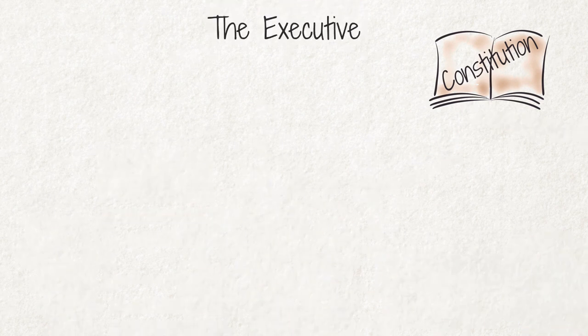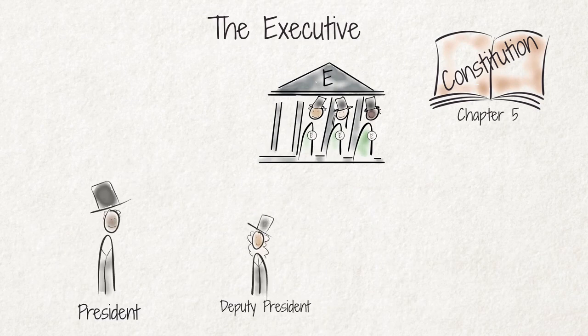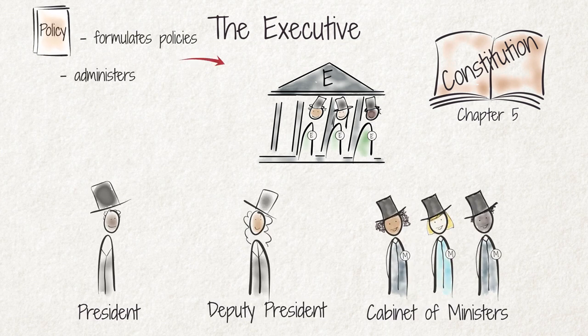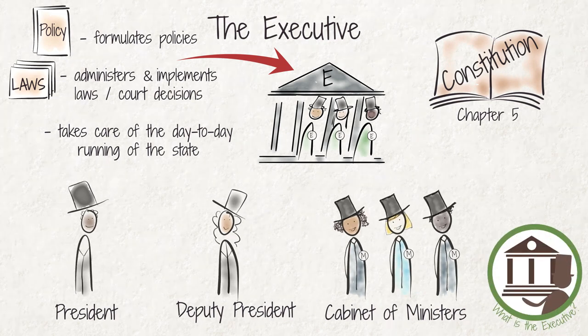The executive branch, as established by Chapter 5, includes the President, the Deputy President, and the Cabinet of Ministers. The executive formulates policies, administers and implements the laws of the legislature, and enforces the decisions of the judiciary. We explain the tasks and responsibilities of the executive in more detail in our video, What is the Executive?